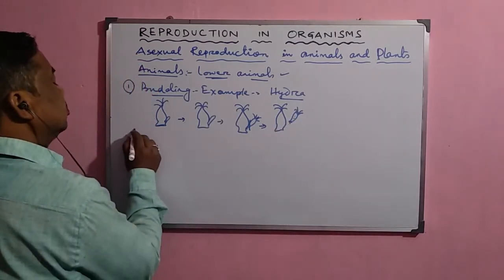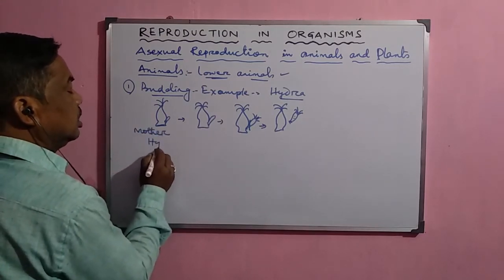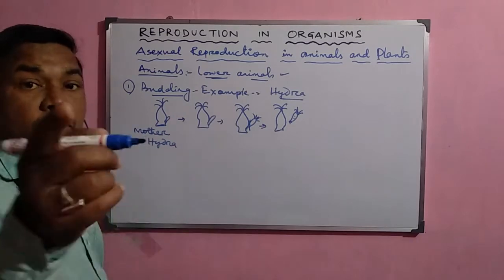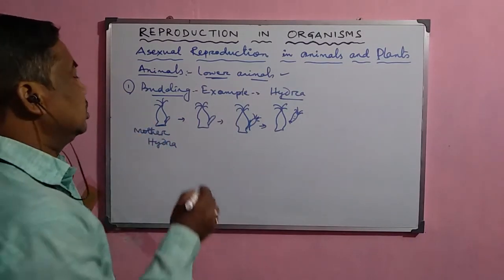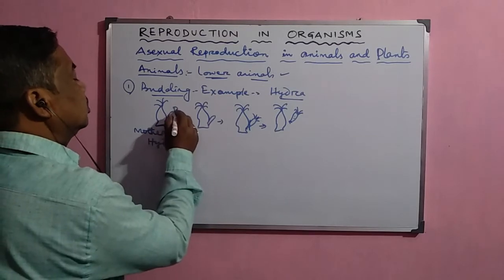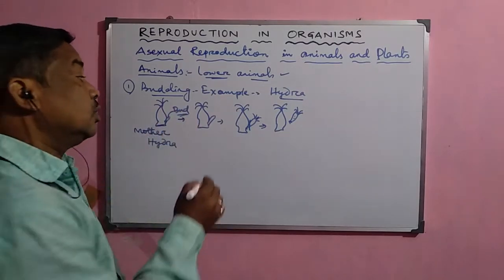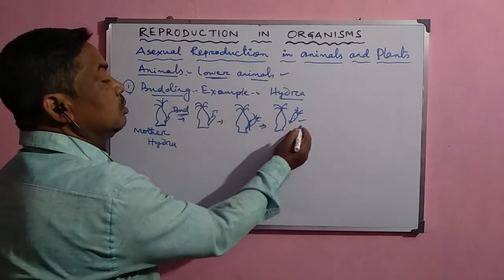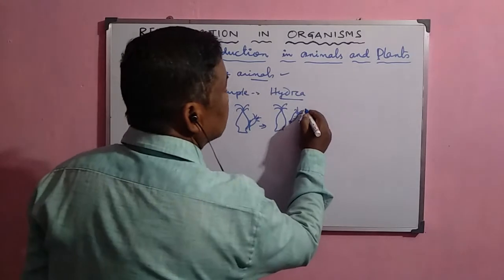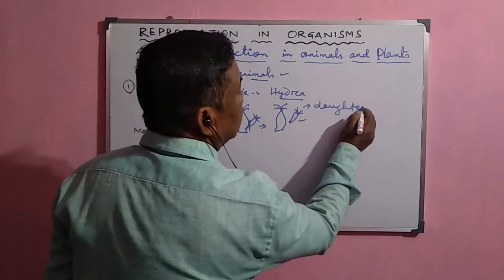So this is the mother hydra, and a small outgrowth which appears in the lower part of the hydra is called the bud, and this bud gradually grows in size and finally is detached from the mother. That small hydra is called the daughter hydra.